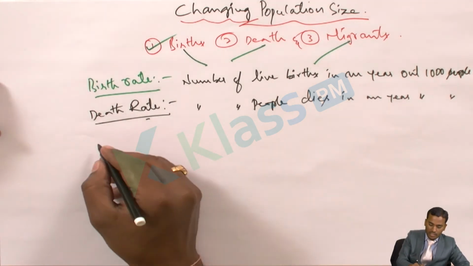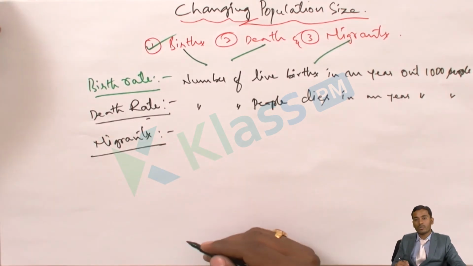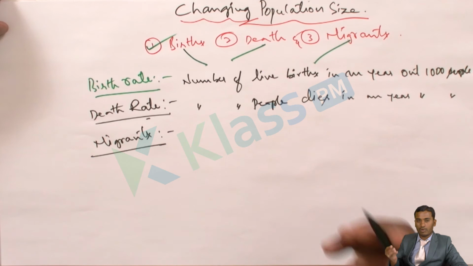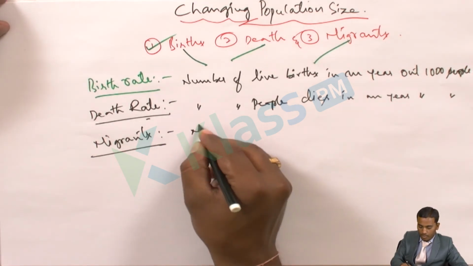Then what is this migrants? People moving from one region to another region, or one village to town, or one state to another state, or one place to another place. Movement of people.